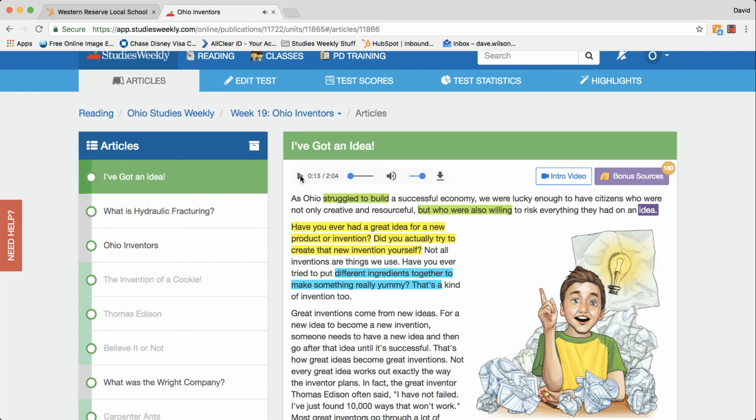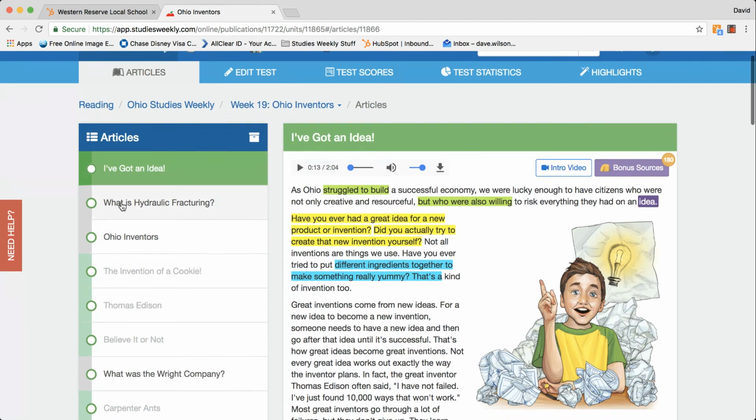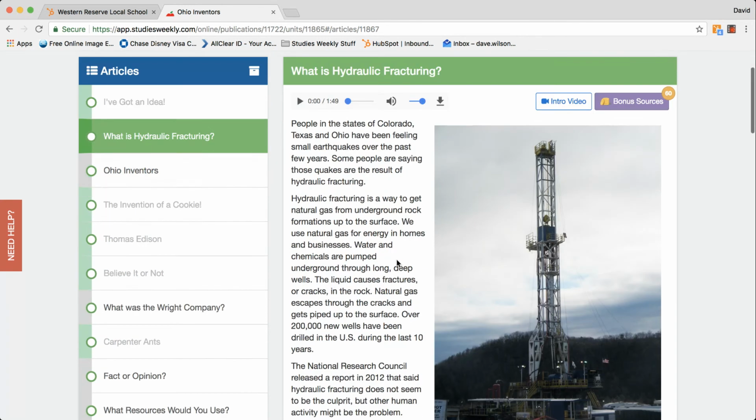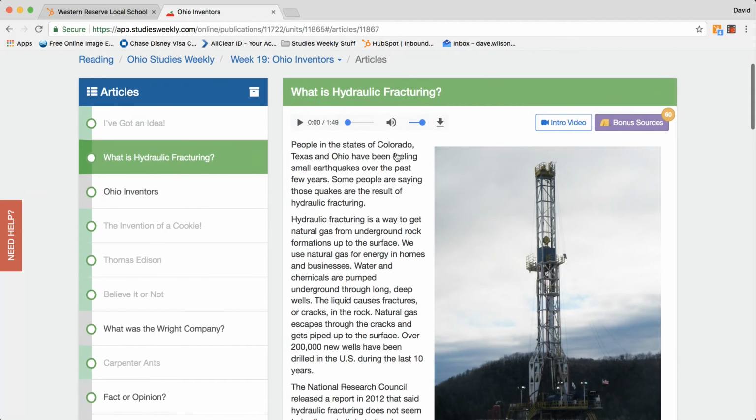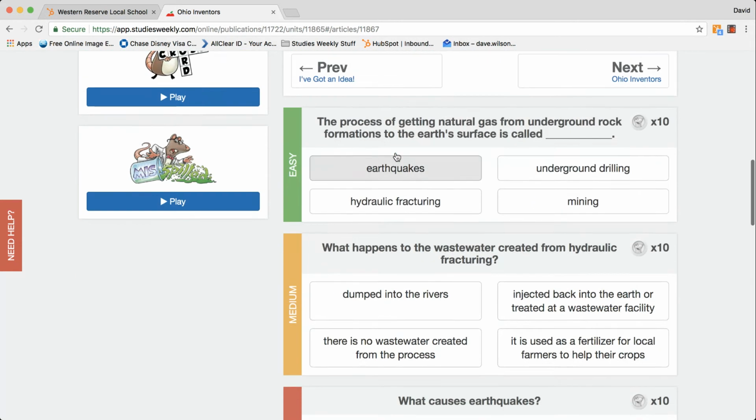You can see that it's highlighting the words as it reads them. It's read by a human voice, not a robot voice. Then you can just sit and go through all the articles with the students. All of these articles are exactly the way they'll see it in their printed version, except below each article there are these little leveled questions.